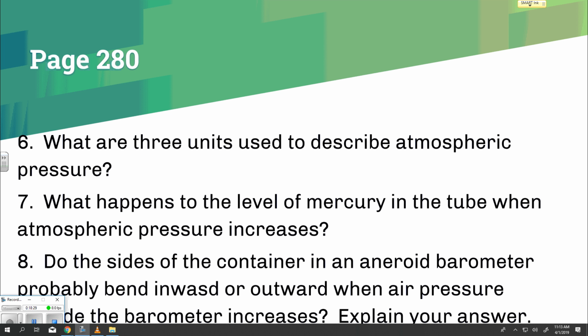Question number 8. Do the sides of the container in an aneroid barometer probably bend inward or outward when air pressure outside the barometer increases? Explain your answer. Inward, because the air will press on it more.